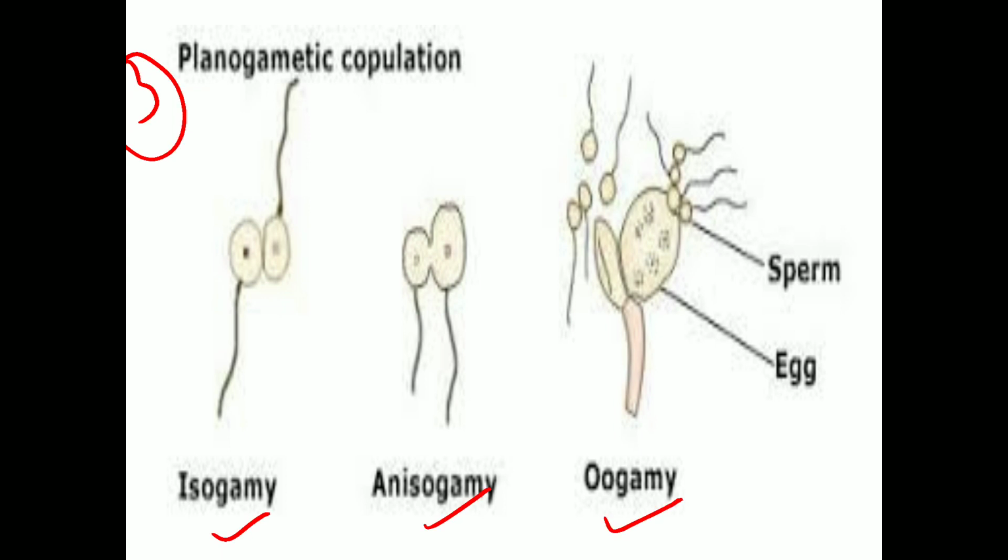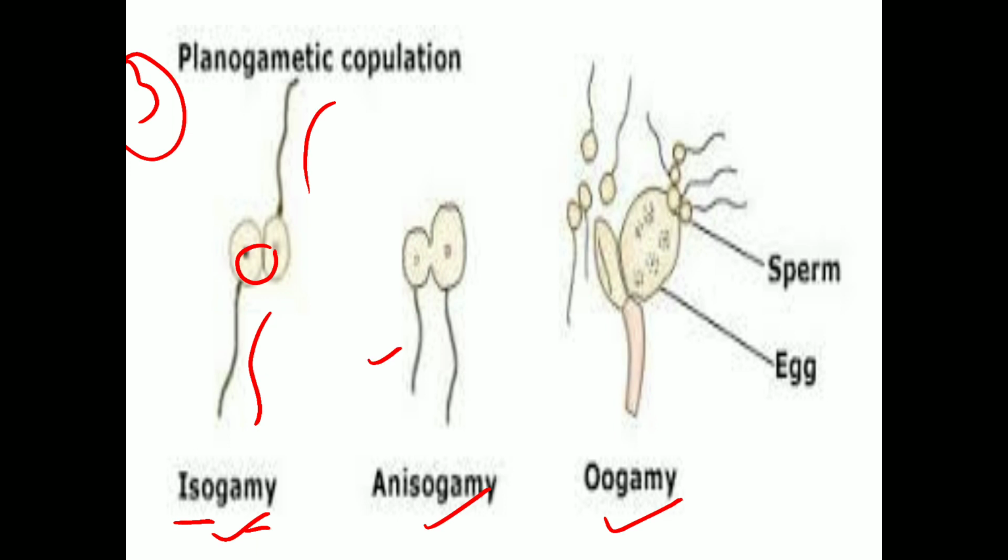So what does isogamy mean? As we know, gamy means gametes, iso means similar. So the male and female gametes which are similar in their size are fused with each other at a certain point, and the structure formed after fusion is called isogamy. In brief, isogamy means the fusion of two similar gametes at a common point, which are similar in shape, size, etc.